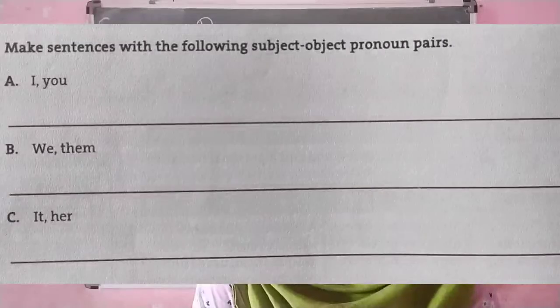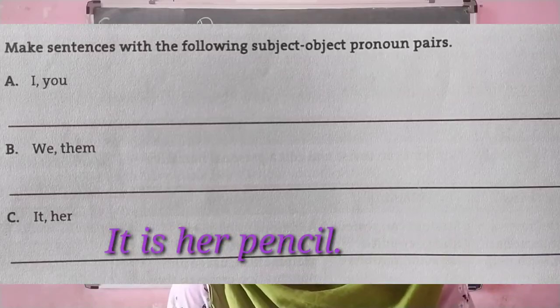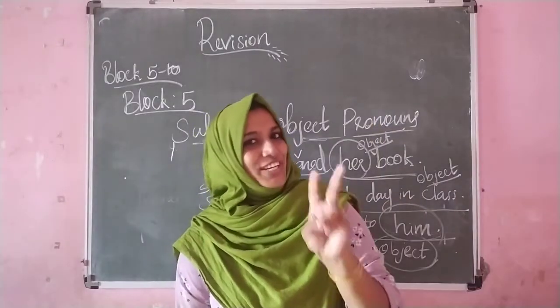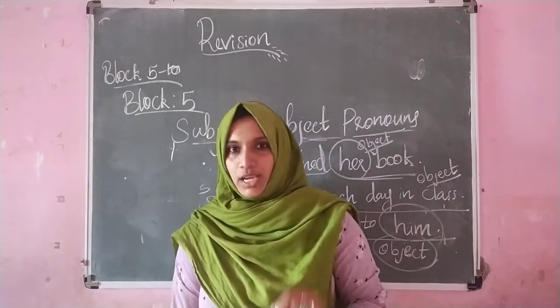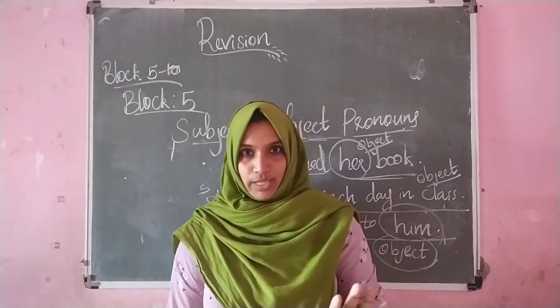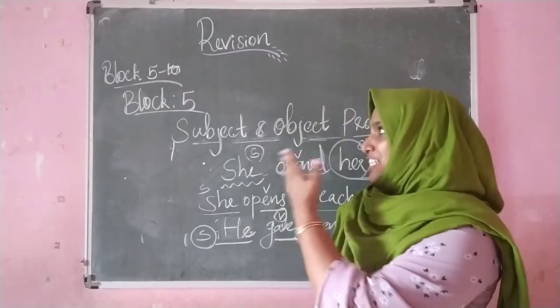Then C, it and her. Yes, it is her pencil or it is her book. Likewise, you can make sentences. So children, now we have discussed two model questions that are related to this topic. So you can write these questions into your notebook and practice it. Okay, so let's come to the next block.